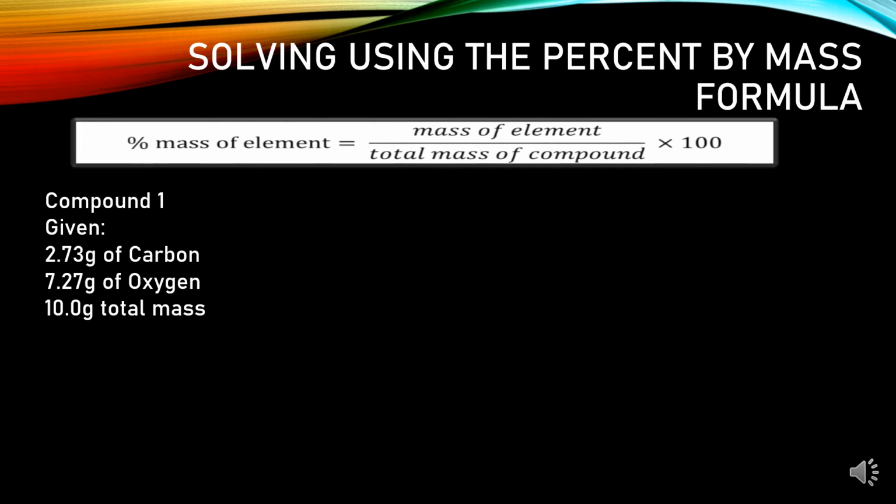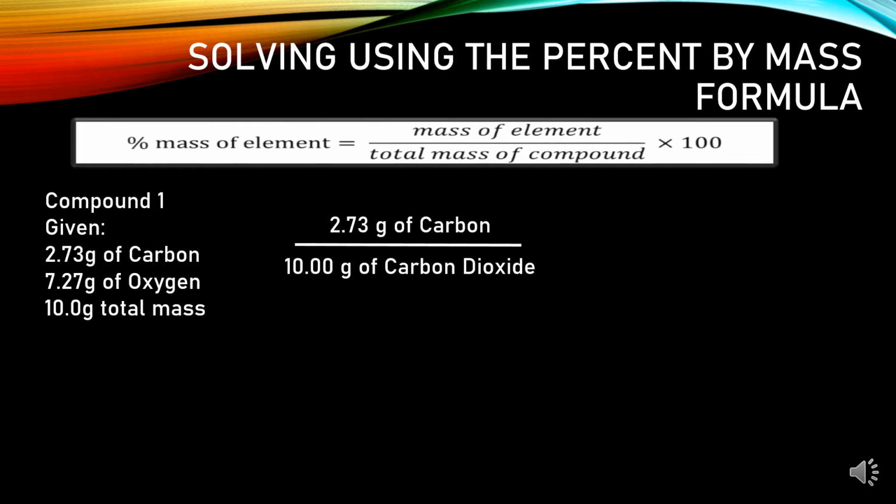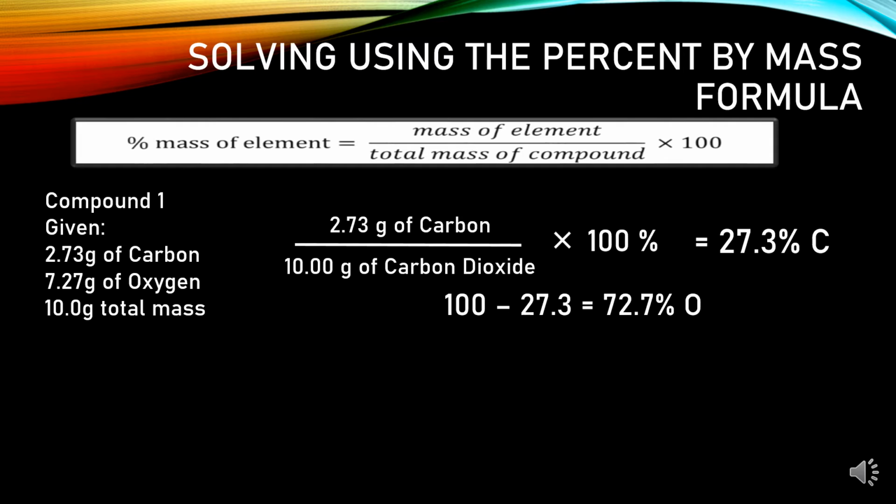In compound 1, here are the given: 2.73 grams of carbon, 7.27 grams of oxygen, and 10 grams, which is the total mass. 2.73 grams of carbon, the mass of element, over the total mass of compound, 10 grams, times 100%, gives us 27.3% carbon. To know the percent mass of oxygen, we subtract 27.3 from 100, which gives us